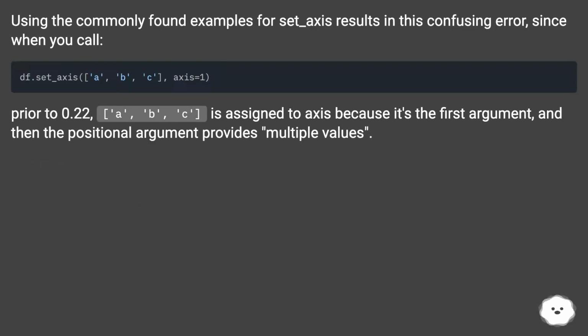Using the commonly found examples for set_axis results in this confusing error, since when you call it prior to 0.22, A, B, C is assigned to axis because it's the first argument, and then the positional argument provides multiple values.